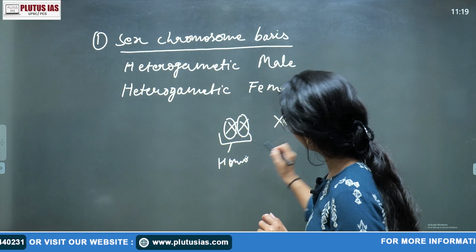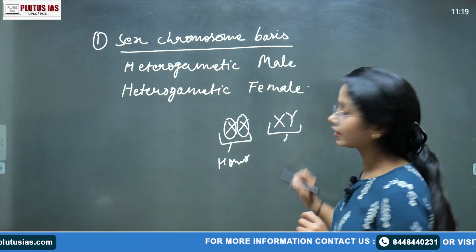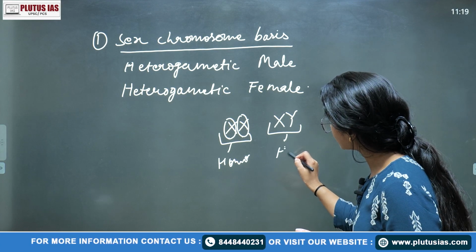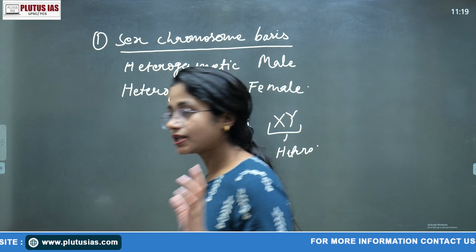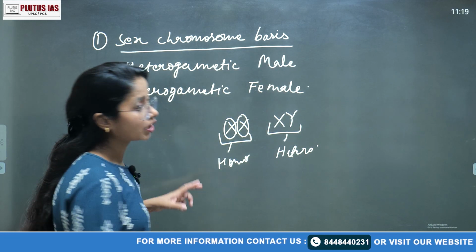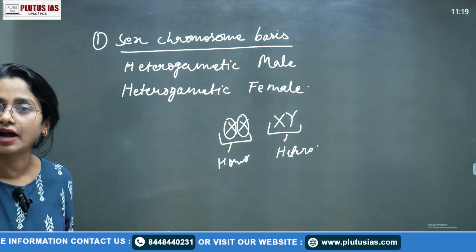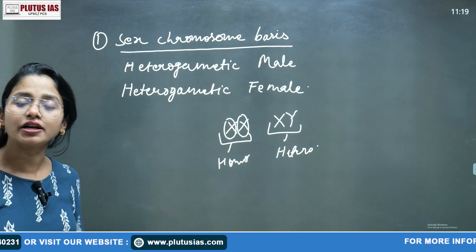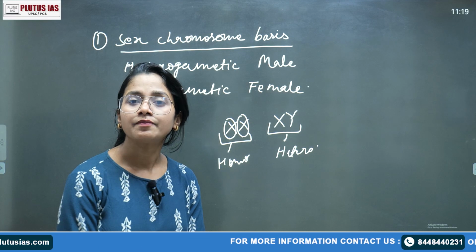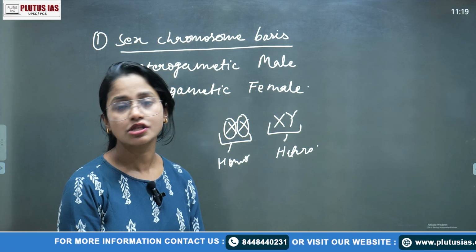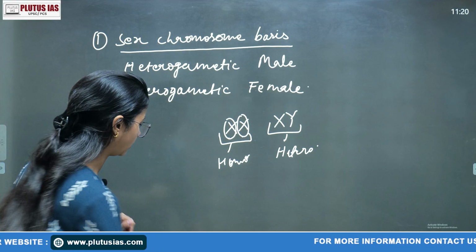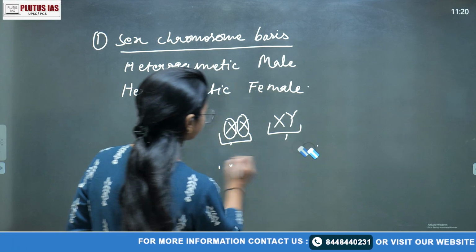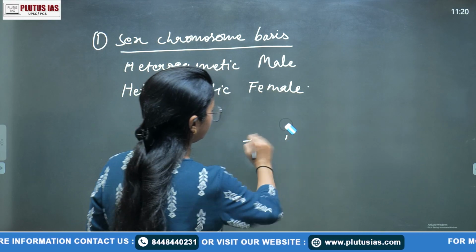These are the homogametic, and these are different, so we can say that this is the heterogametic. This is the condition in humans, but not in all insects, plants and so many other organisms. Because we are covering the chromosomal basis of sex determination, we have to cover the heterogametic male and the heterogametic female. In that scenario, there are two conditions in each.